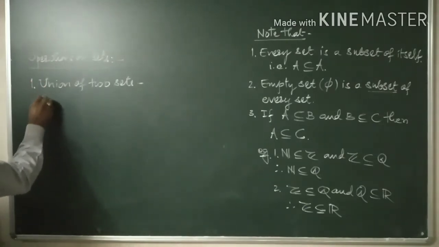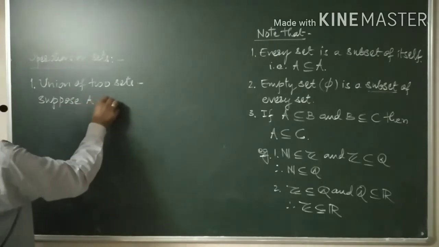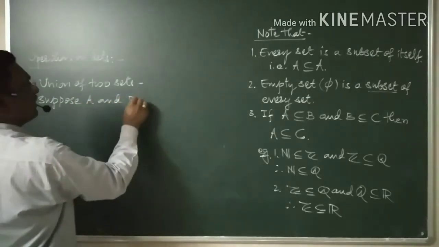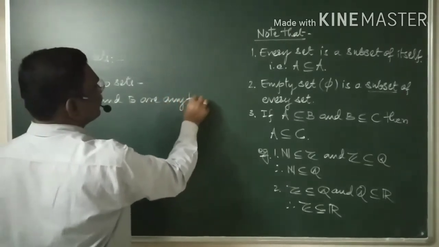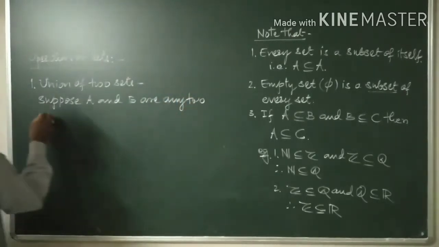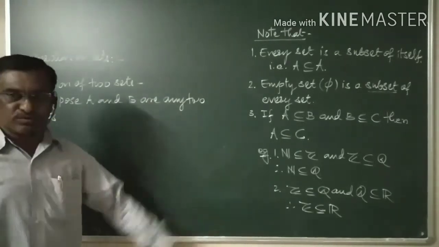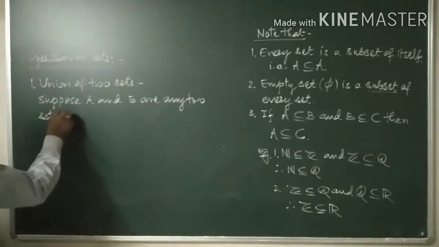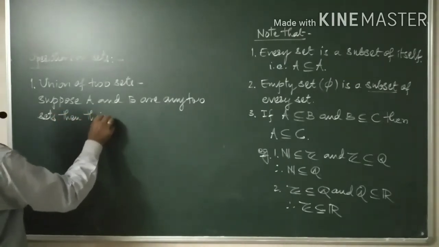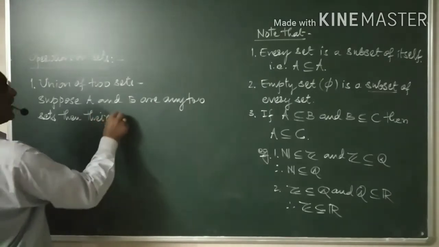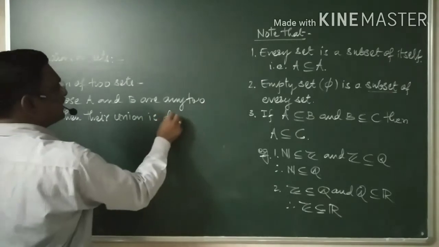Okay, suppose A and B are any two sets. Okay, suppose A and B are any two sets. Then their union is defined as